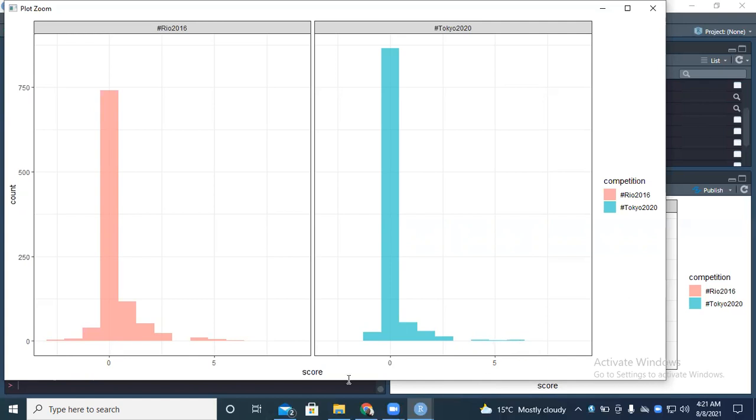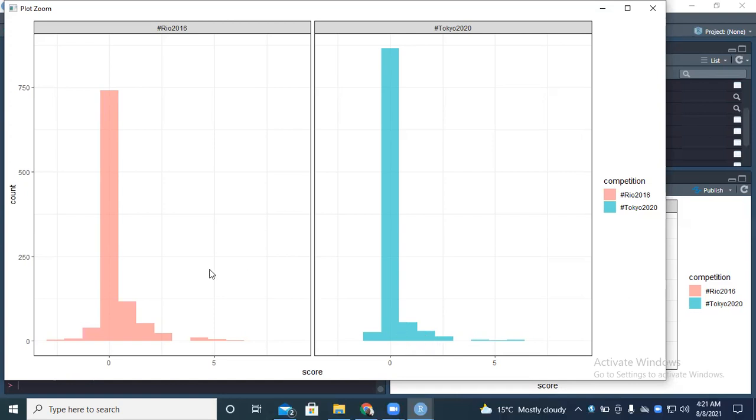But when you compare this scale and this one, you're able to see that the extremely positive words were more in Rio 2016 compared to Tokyo 2020. The neutral words were more in Tokyo 2020 compared to Rio 2016. So then we can say that people were not as happy in Tokyo 2020.